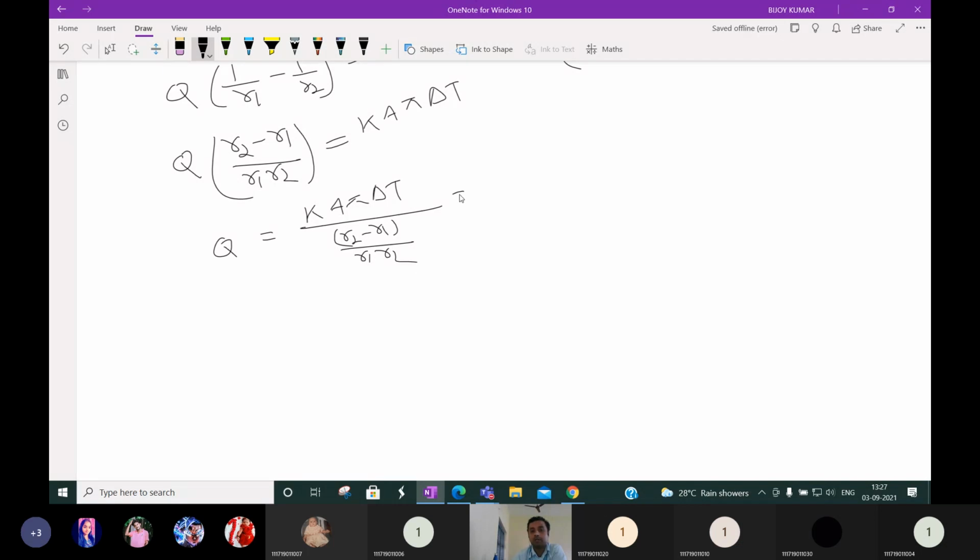So this second expression we can write again as K 4 pi R1 R2 delta T by R2 minus R1.